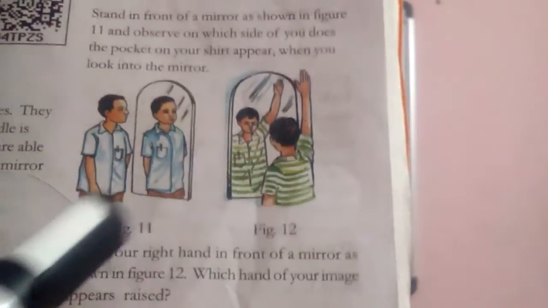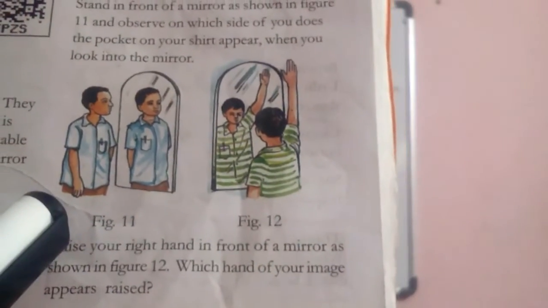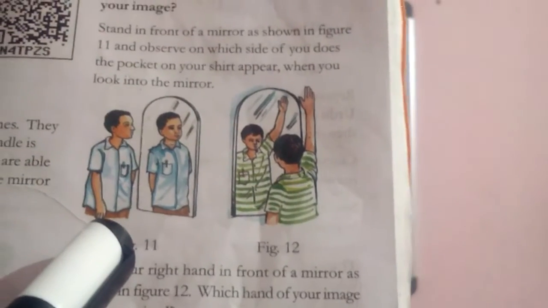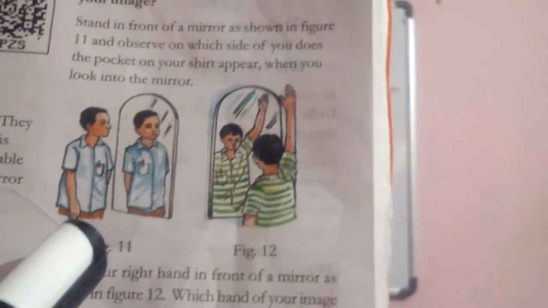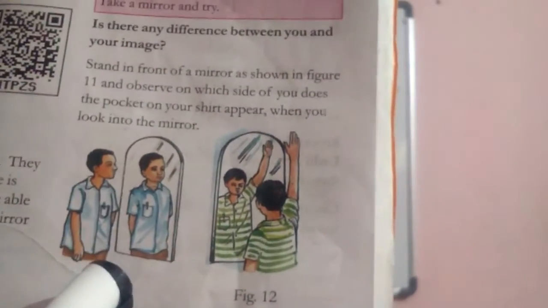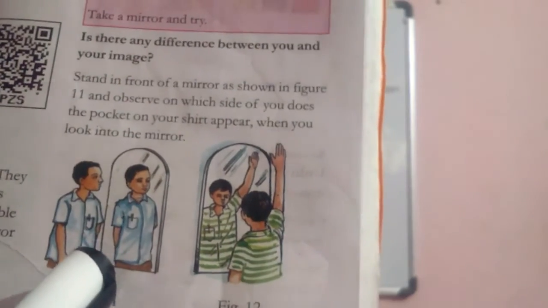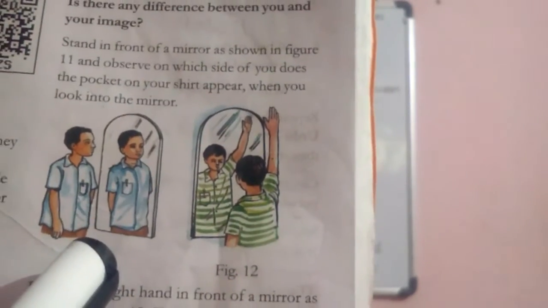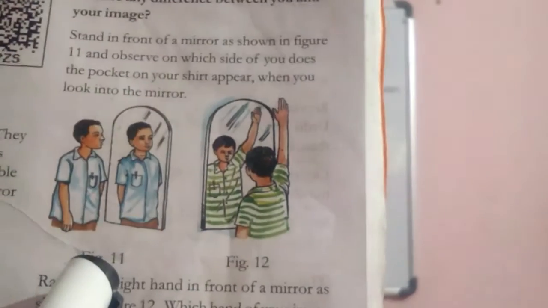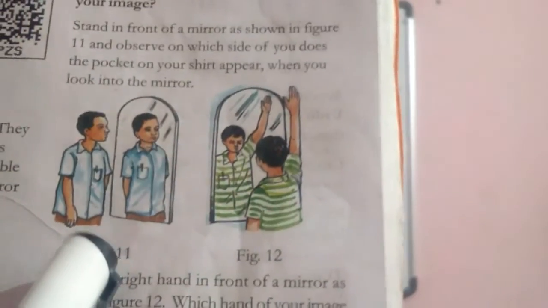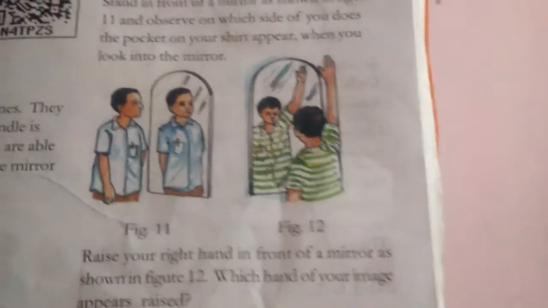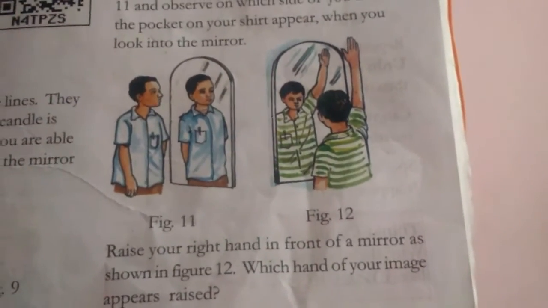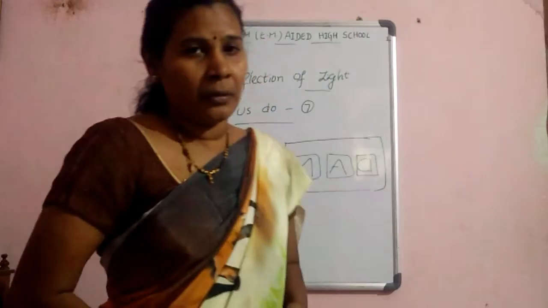Like this, the sides are interchanged. This inversion is called lateral inversion. What do you say? Lateral inversion. From this, the difference between you and your image is that the sides are interchanged. Understood, children? About the topic.